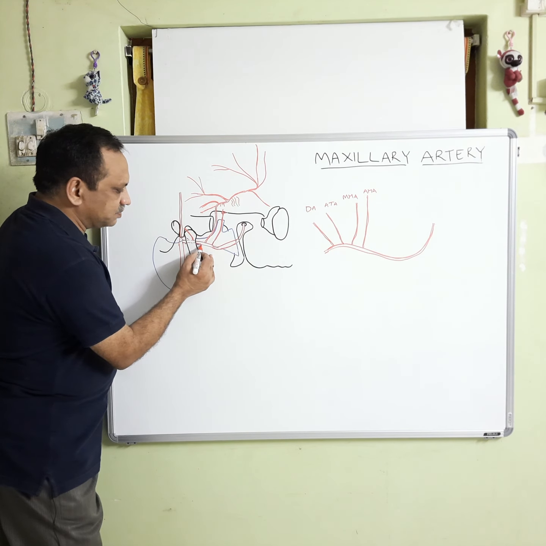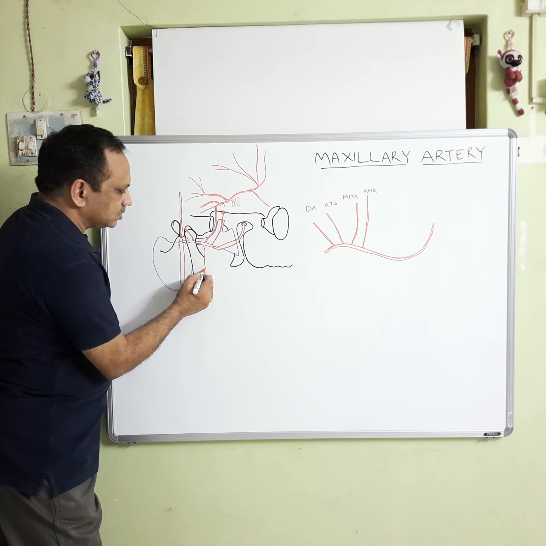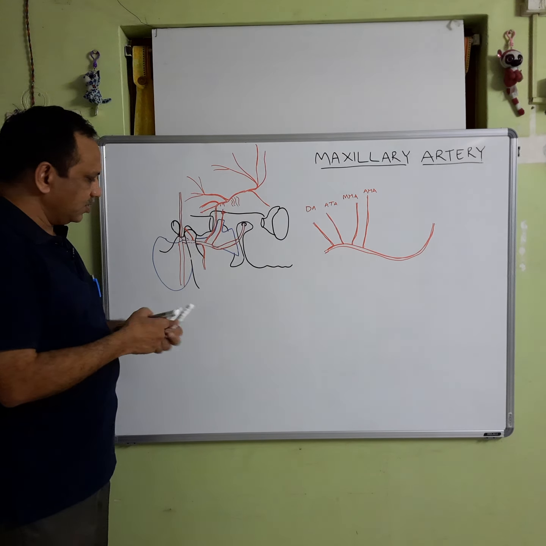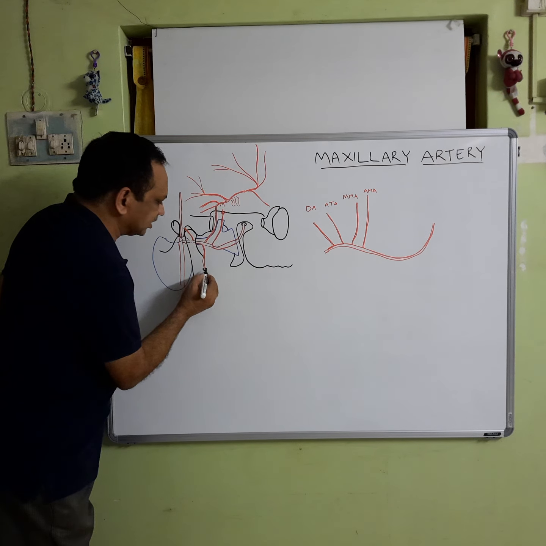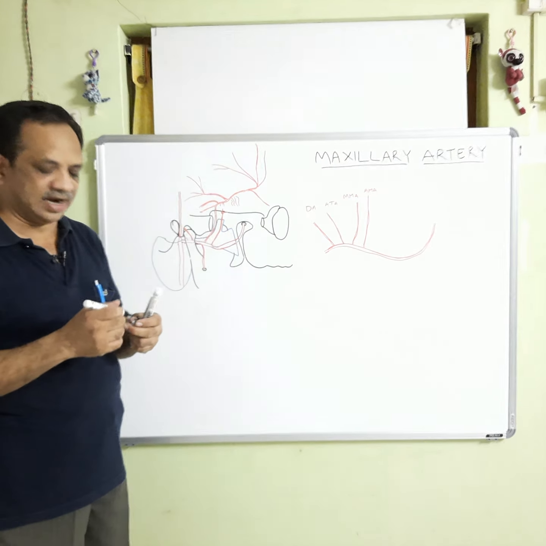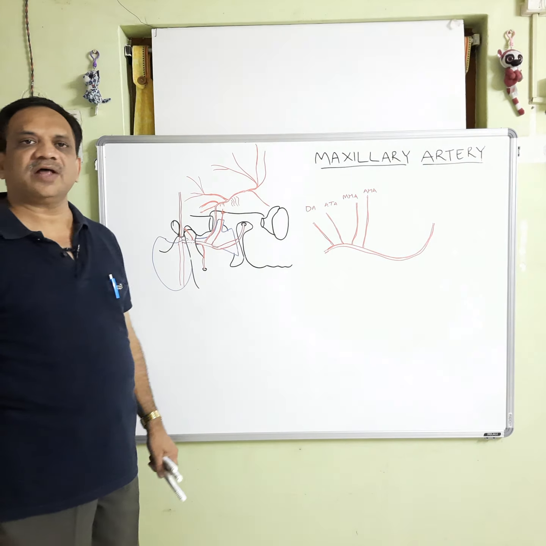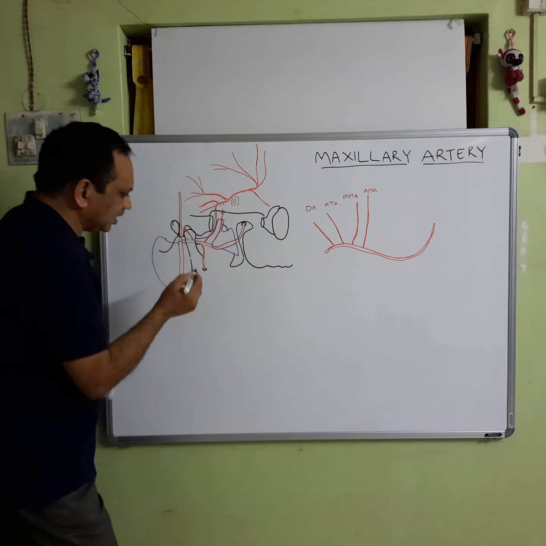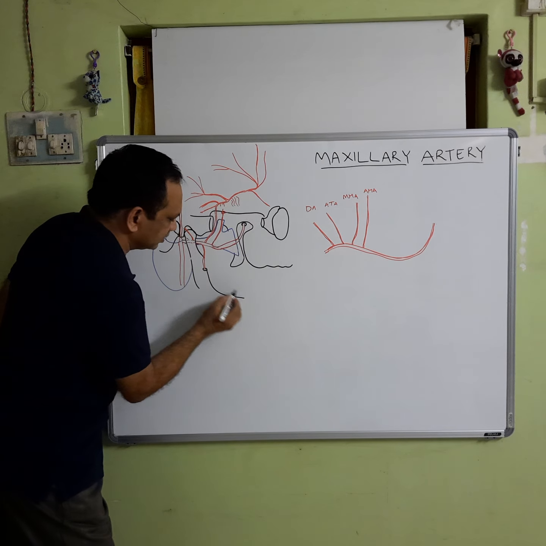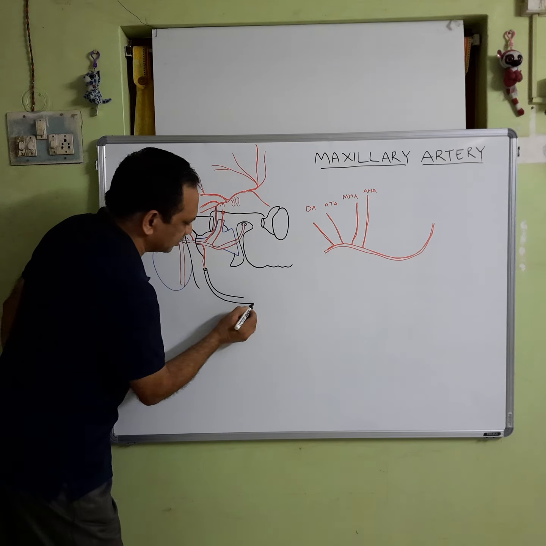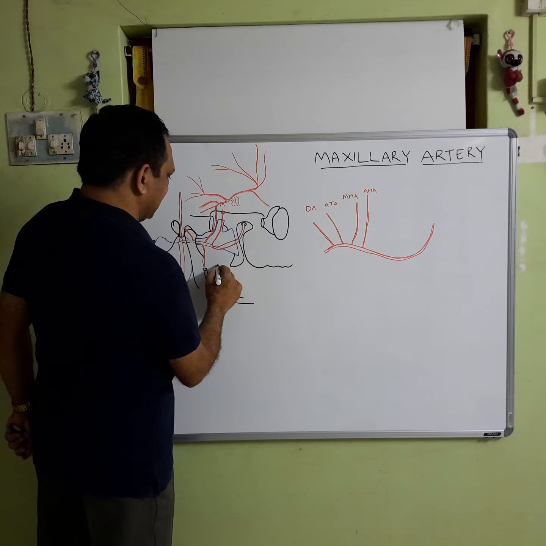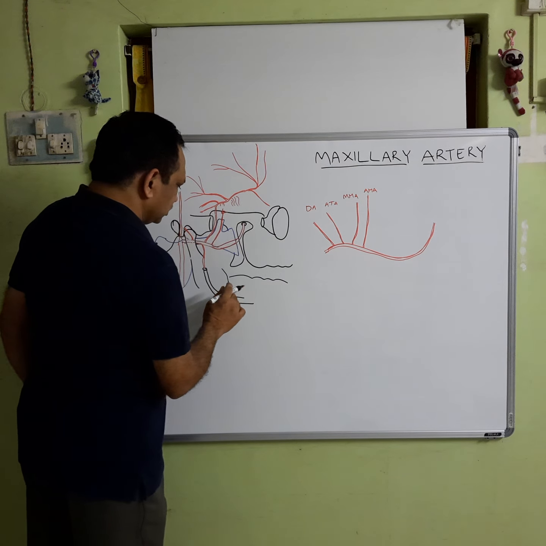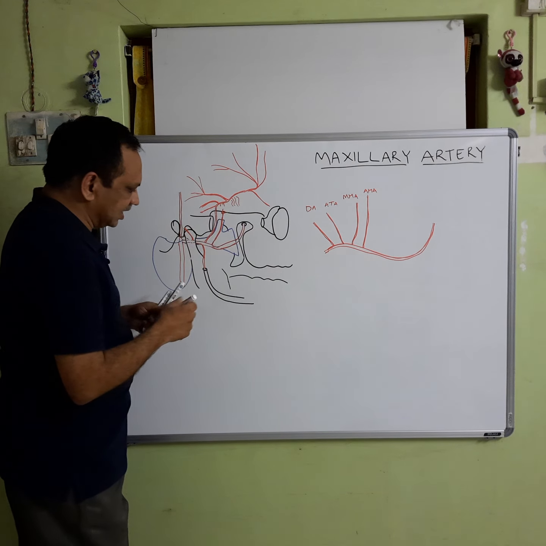Another branch from this part comes downwards like this, and it enters the mandibular foramen here. It passes between the sphenomandibular ligament and the ramus of the mandible, and it enters the mandibular foramen. After entering there, it passes through the mandibular foramen, and this is the mandibular canal present here like this. So, this is the mandible. So, it passes through this canal